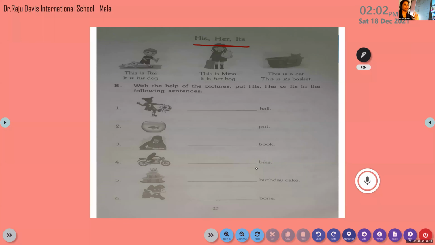Thank you, my dear children. Now we are going to learn about the pronouns which tell us who is the owner of something. Now you can see the picture here. Whose ball is this? Tell me whose ball that is. It belongs to a girl. So what do we have to say there? It is her ball. Come on, write all of you. Her ball.